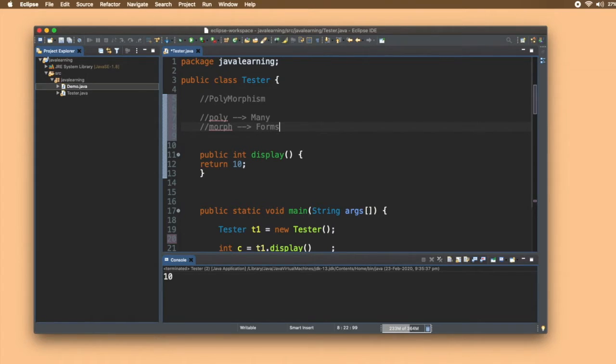So if we say that Java is an object-oriented programming language, that means it must support polymorphism. Whenever an object gives a different behavior in different circumstances, this behavior of an object is known as polymorphism. Let me show you with an example here.